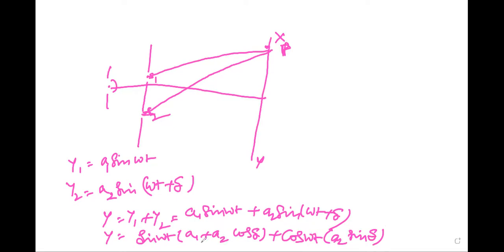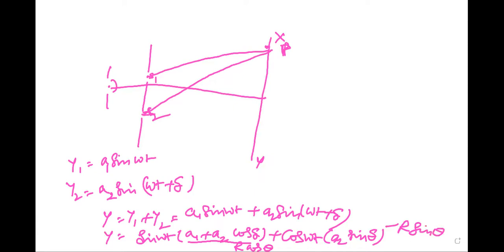This is just an introduction. We can simplify this equation. Let me write a1 plus a2 cos delta as R cos theta, and a2 sin delta as R sin theta.